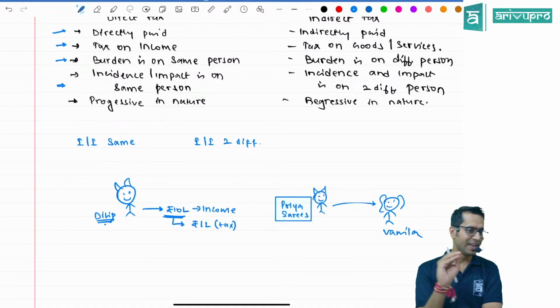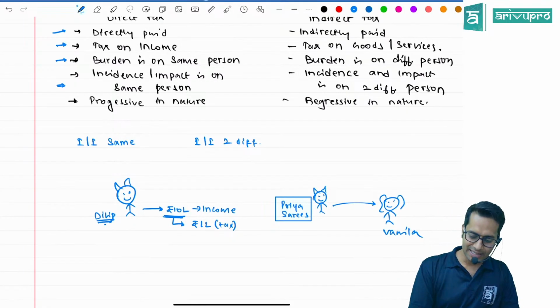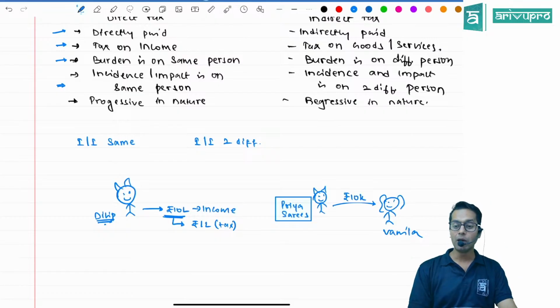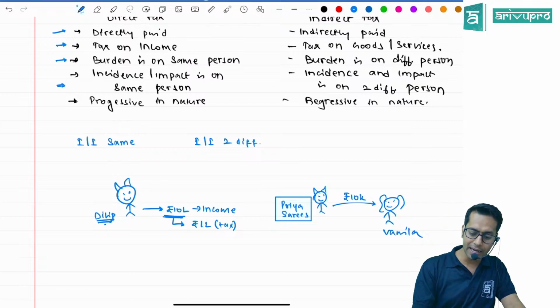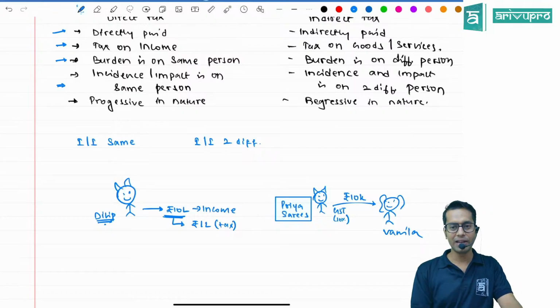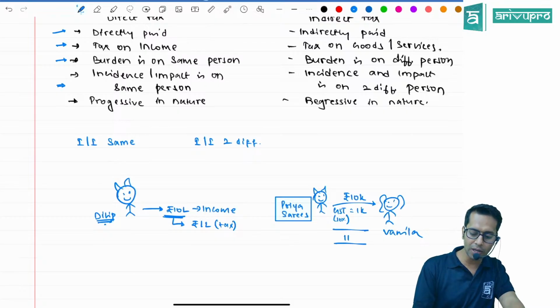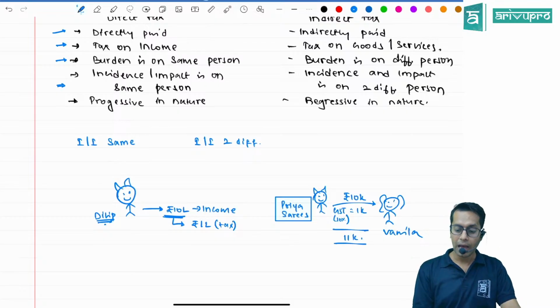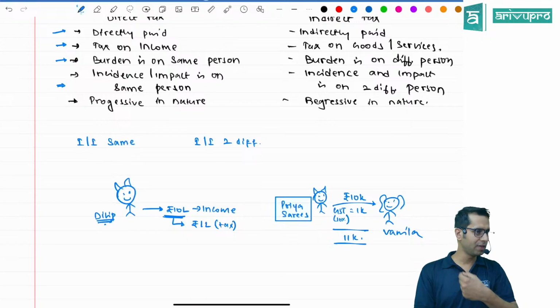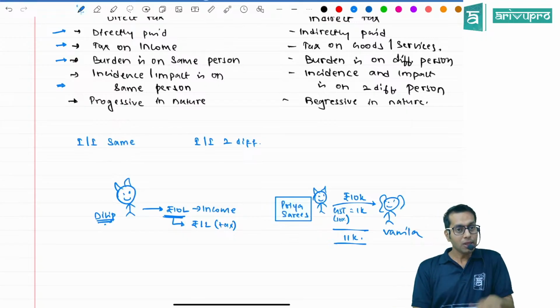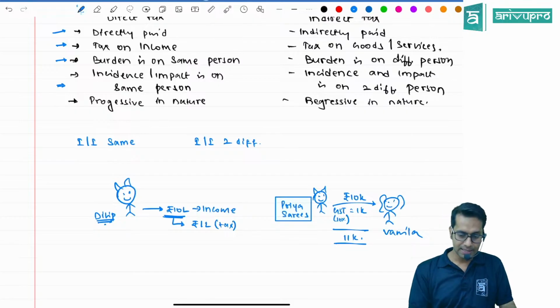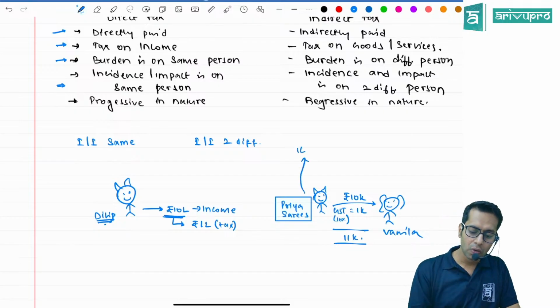Now, vanilla came to Priya Saris. She liked a sari worth rupees 10,000. Now she purchased the sari. When she purchased the sari, I told vanilla, you will have to pay me tax also. You will have to pay me GST. How much? 10%. So how much will she pay me totally? 11,000 rupees. Out of this 11,000 rupees, 10,000 I am going to keep for myself, and 1,000 I will pay to government.